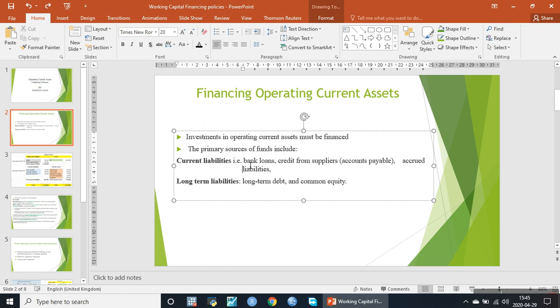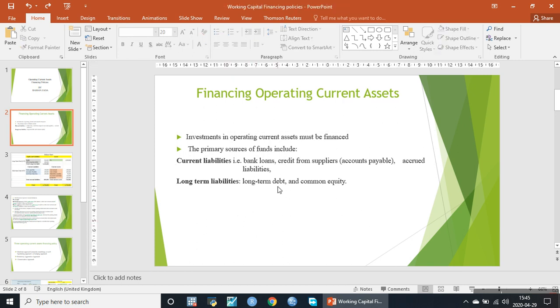The current liabilities include bank loans, credit from suppliers, and accrued liabilities, whereas the long-term liabilities include long-term debt and common equity. Once we acquire funds through raising these liabilities, they can be invested in assets. They can be invested in fixed assets, and they can also be invested in current assets.